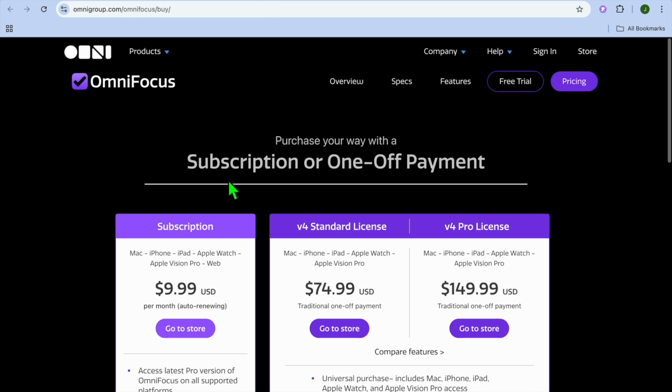While on the other hand, I would recommend you use OmniFocus if you're an individual user who needs a structured task management system based on the Getting Things Done methodology. It's perfect for those who value prioritization and detailed organization.